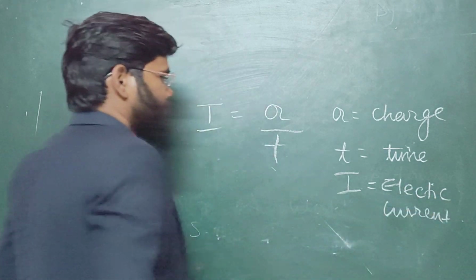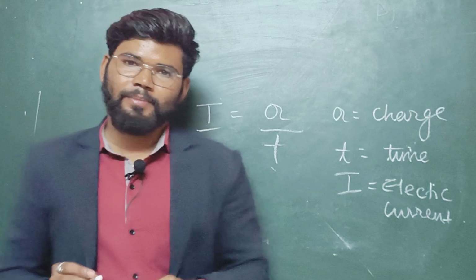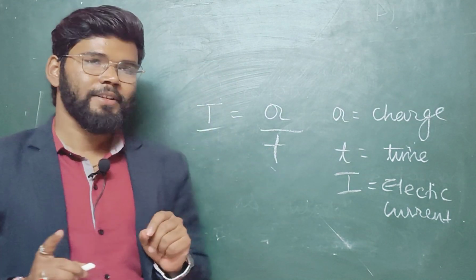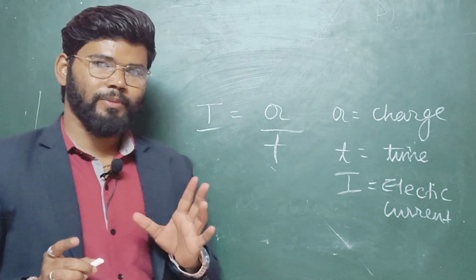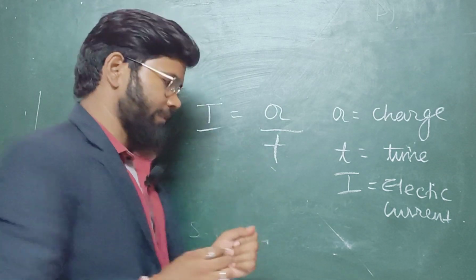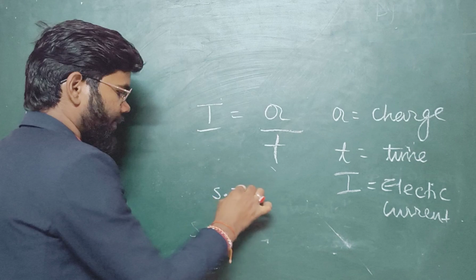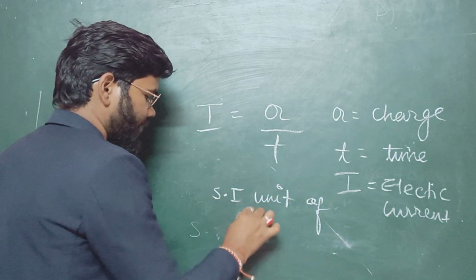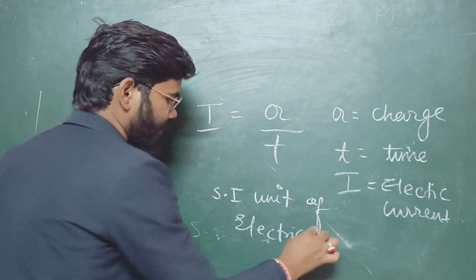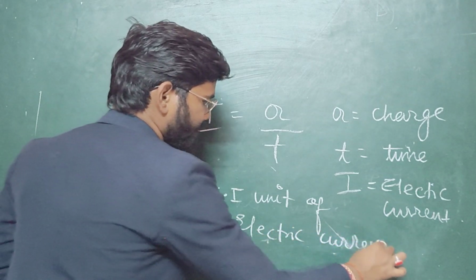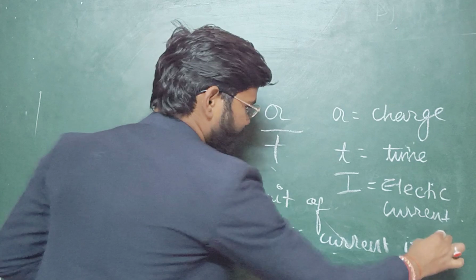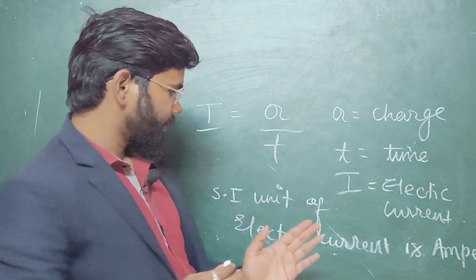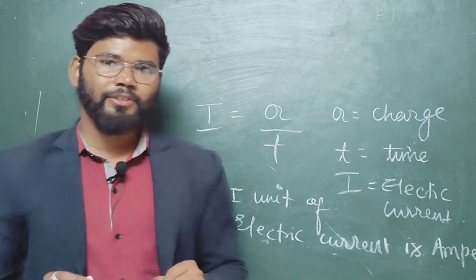Okay, so the SI unit of electric current is ampere. Suppose that in examination the question will arise: what is the SI unit of electric current? So we can write in that case, the SI unit of electric current is ampere.